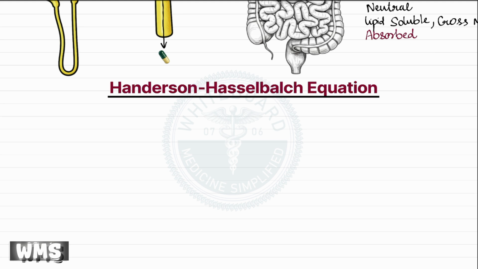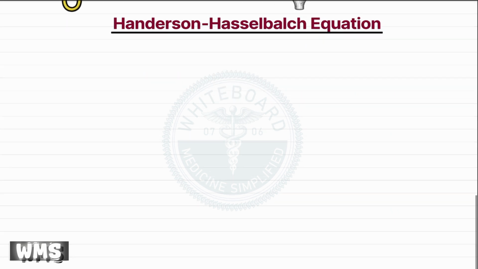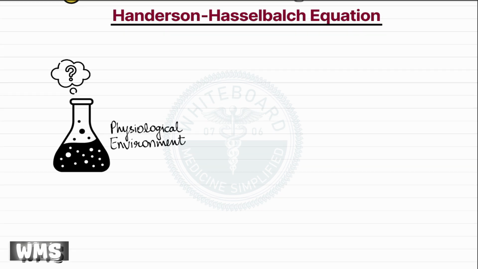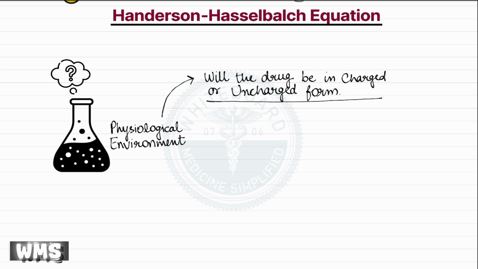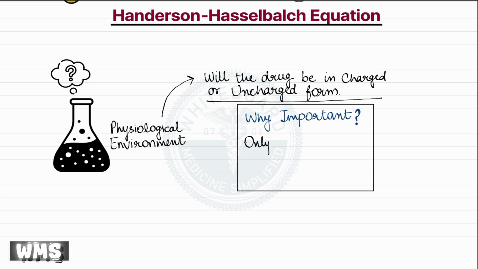So, the Henderson-Hasselbalch equation helps us answer a very practical and clinically important question. In a given physiological environment, will a drug predominantly exist in its charged form or in its uncharged form? This prediction is extremely important because only the uncharged form of a drug can easily cross lipid cell membranes. Therefore, by using this equation, we can indirectly determine where a drug will be able to cross membranes, and, just as importantly, where it will fail to cross and become trapped.